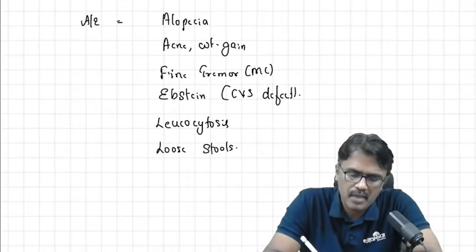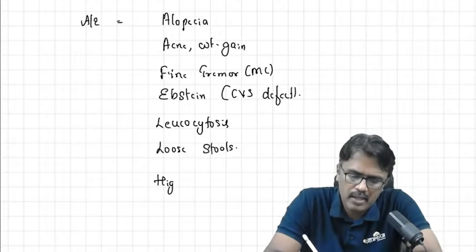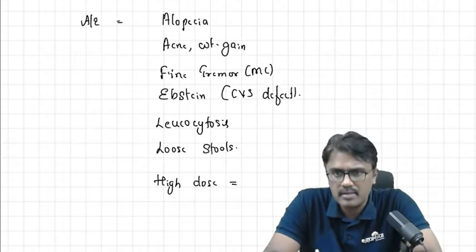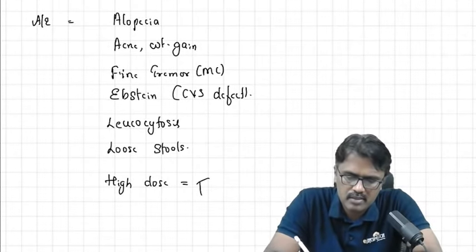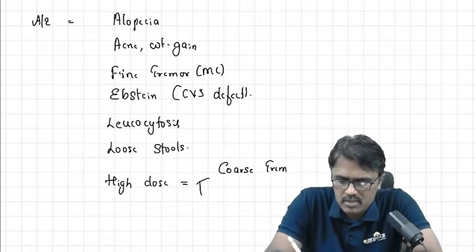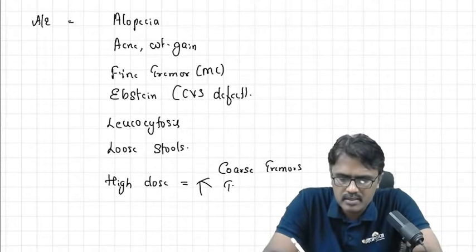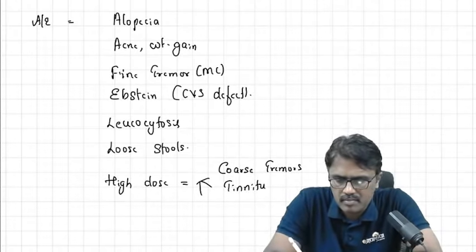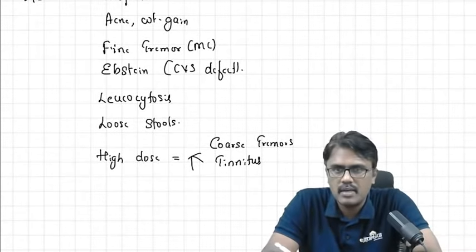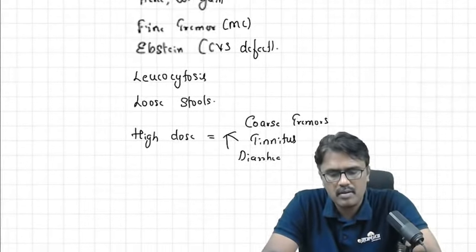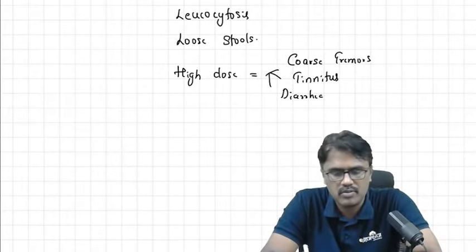And then high dose. When there is a high dose of lithium inside the blood, it is seen whenever there are coarse tremors. So if the patient is having coarse tremors, that means a high level. Then tinnitus, diarrhea. These all tell us the patient is having higher doses.